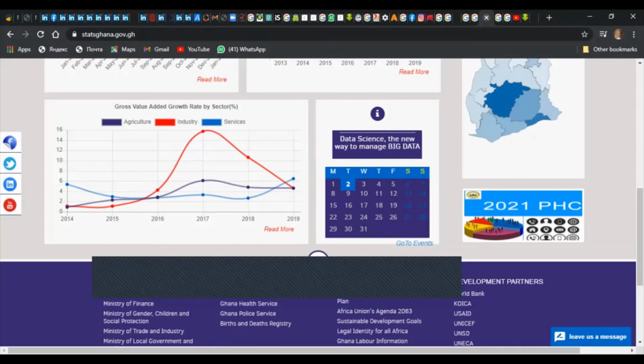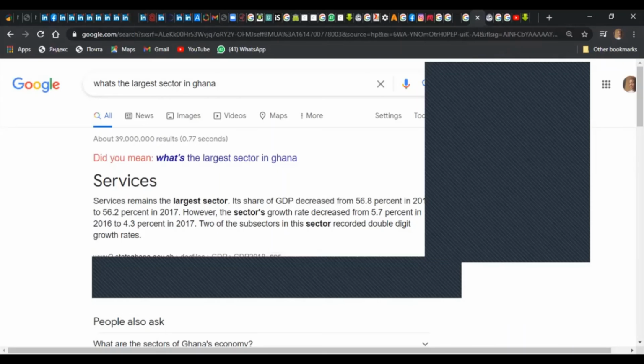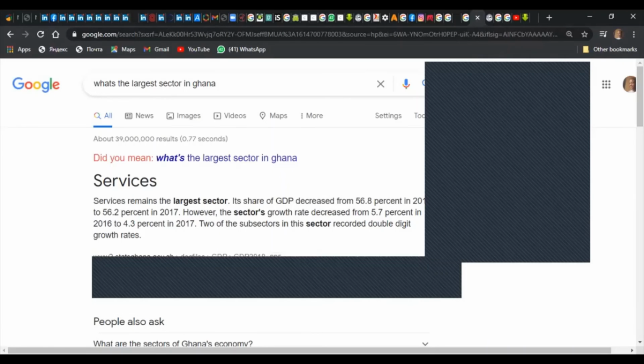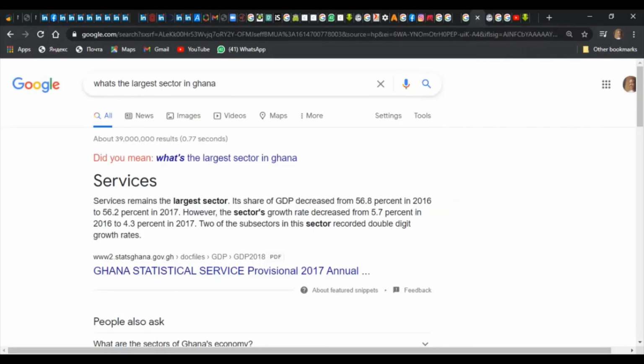So shortly, I'd like you to see something. This is information I got from my research, that the service sector happens to be the largest contributor to our GDP currently. We could see from here that the service sector remains the largest sector.